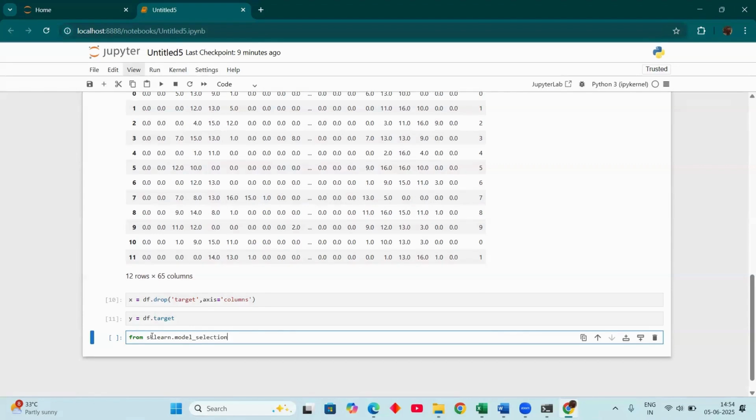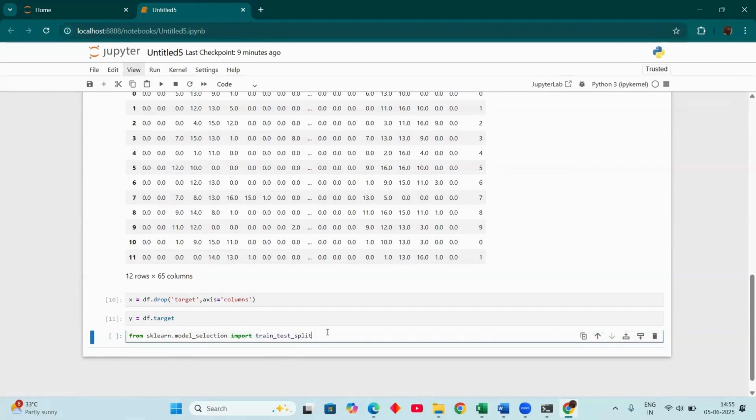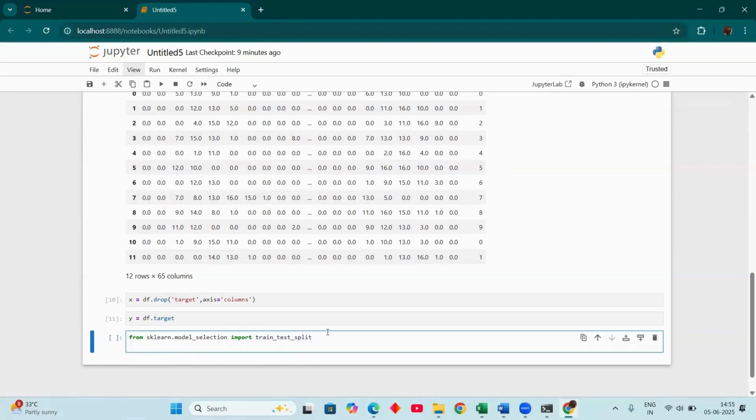From model selection, I'm importing train_test_split. So this is our data train test split. It is a concept. Most of this code we will use in machine learning model building. When we are creating a model, we want to train and test the model. So we use this train_test_split from sklearn model selection in the concept up to the end of the topic.